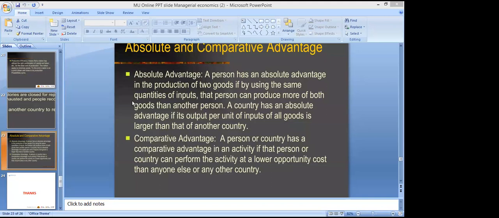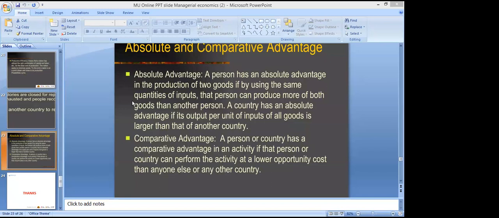First is absolute advantage, that is given by Adam Smith. Adam Smith says that a person has an absolute advantage in the production of two goods if, by using the same quantities of inputs, that person can produce more of both the goods, right?